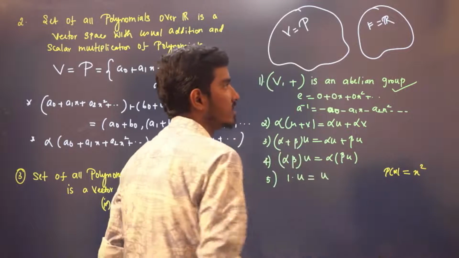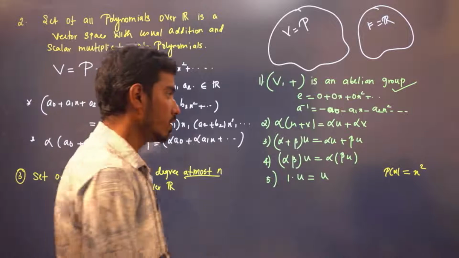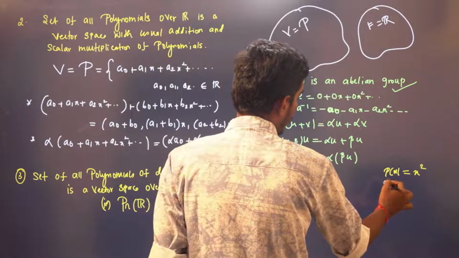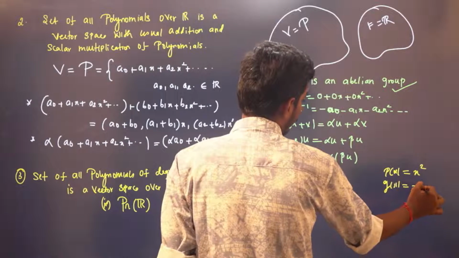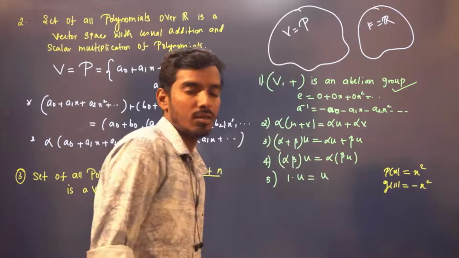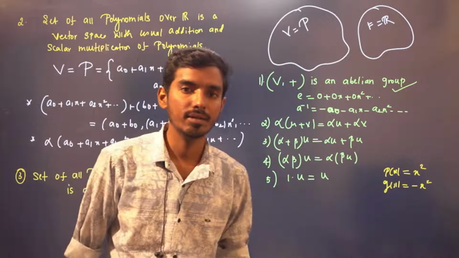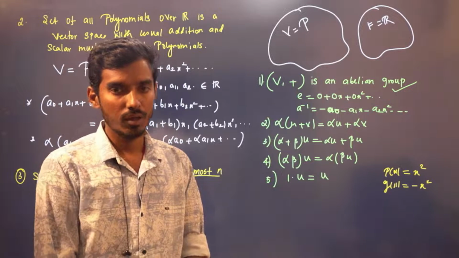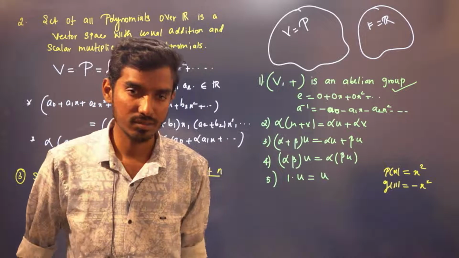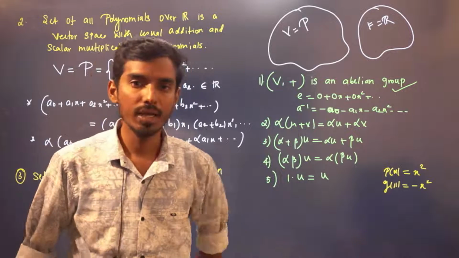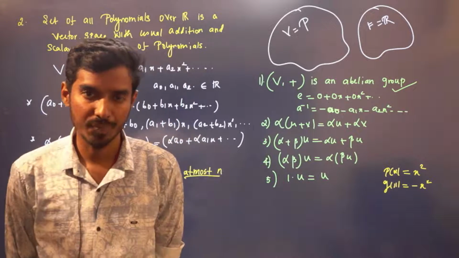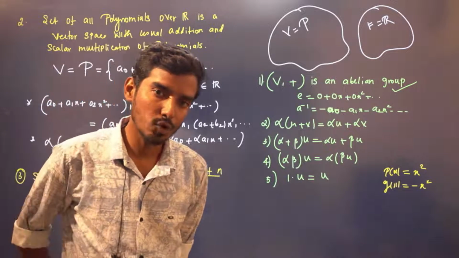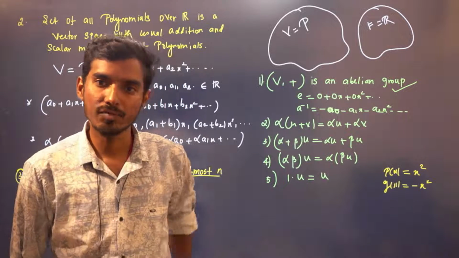This is a polynomial of exactly degree 2. Let us take one more polynomial g of x, call that minus x square. So I have taken two elements in V. V is the set of all polynomials of degree exactly 2. First itself it fails. First this V has to be an abelian group under addition. For that to be true, it has to satisfy 5 conditions.